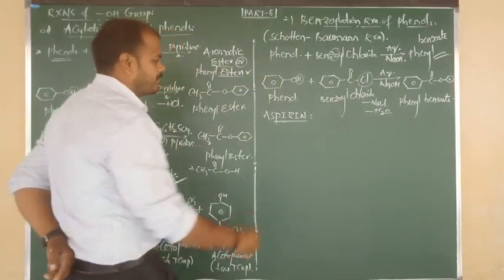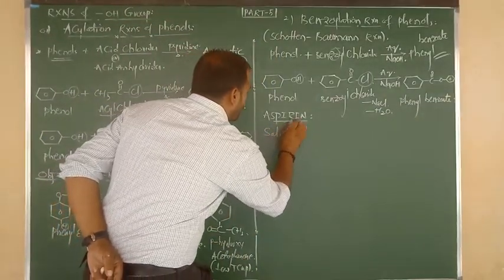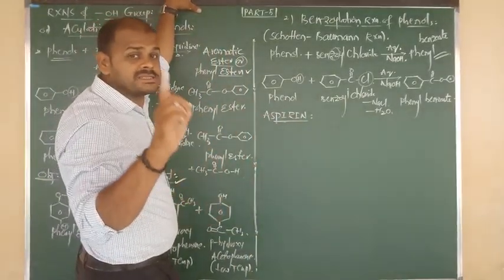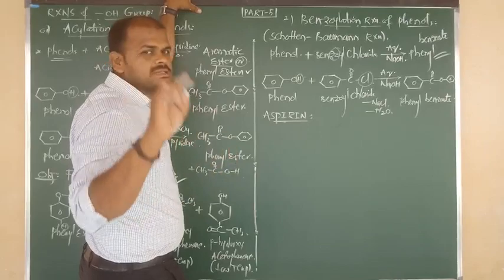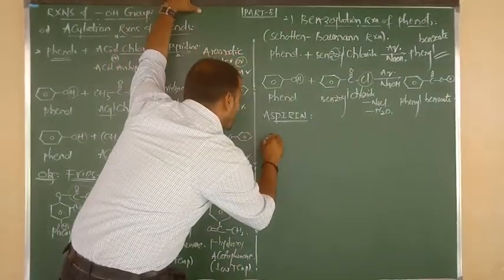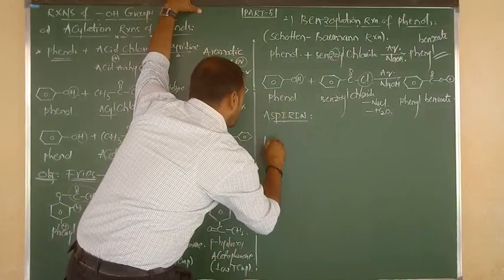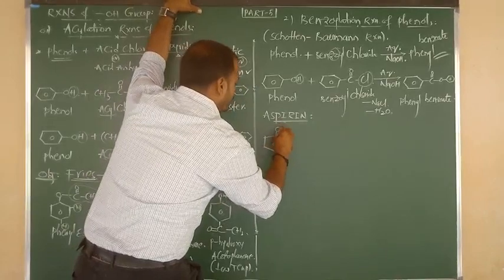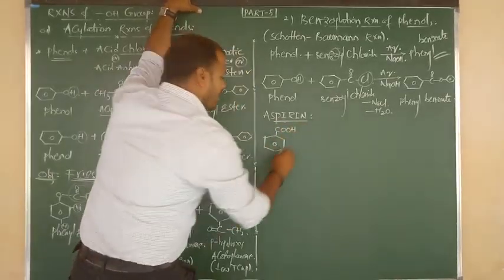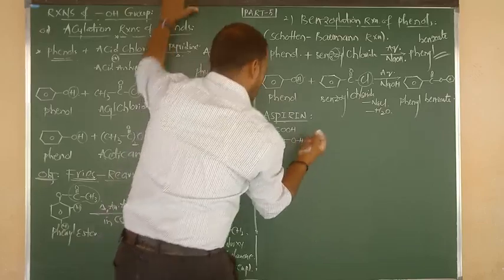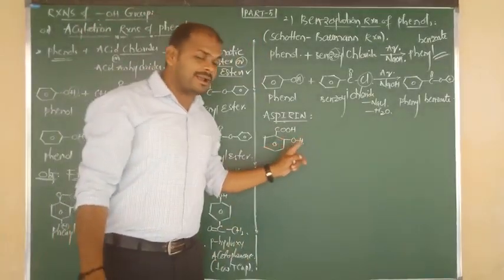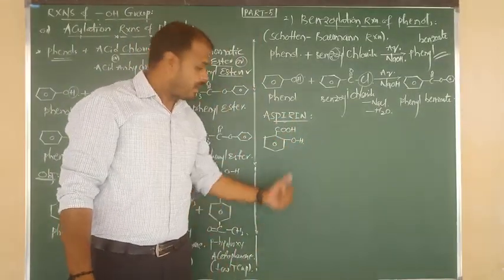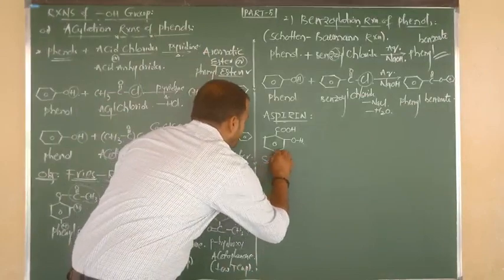How to prepare aspirin? First of all, we have to consider a compound. Directly I will give you the equation here. I am going to consider a compound, salicylic acid. I have told you so many times that you may know the formula very well. The formula of salicylic acid is benzene bonded to COOH, and at the ortho place OH. So benzene contains OH and COOH, and they should be adjacent to each other, on side-by-side carbons. This is called salicylic acid.